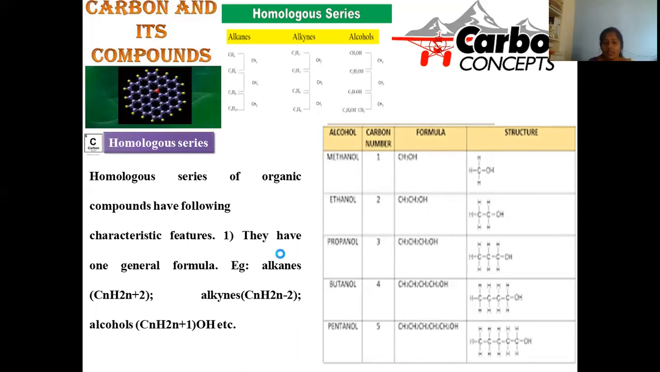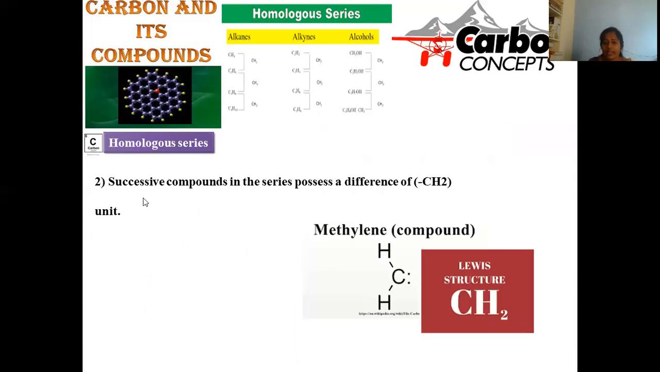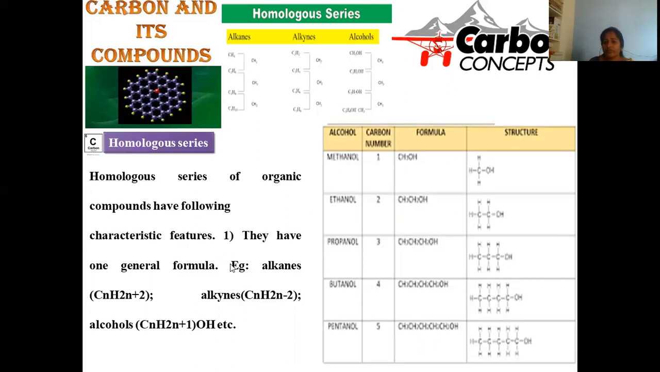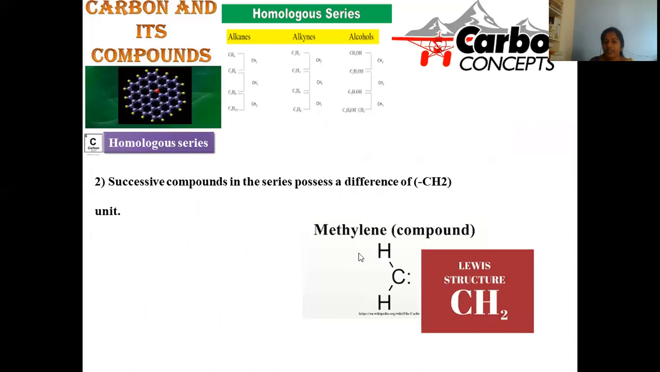So this is about the first characteristic. And the second characteristic for a homologous series will be that successive compounds in the series possess a difference of a CH2 unit. From one compound to another, the difference will be only CH2. That's the important fundamental in homologous series. Methanol to ethanol, the difference is CH2. Ethanol to propanol, again CH2 will be the difference.